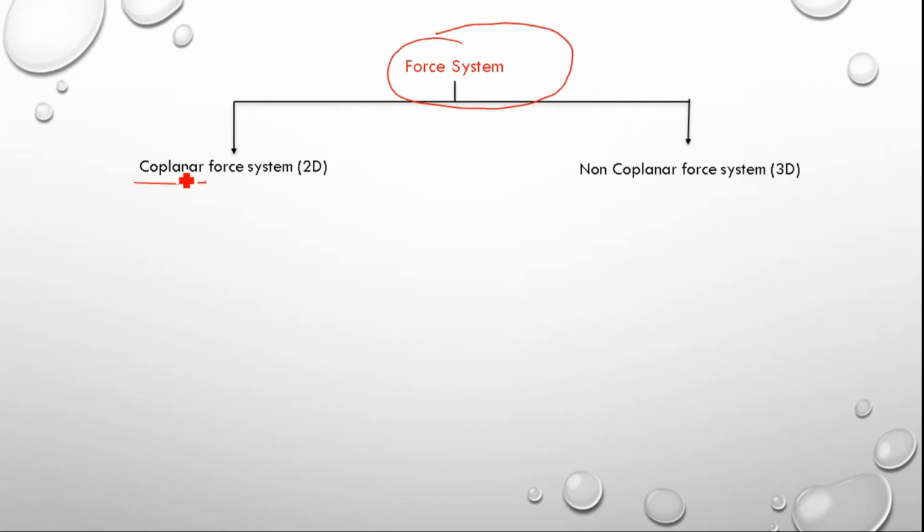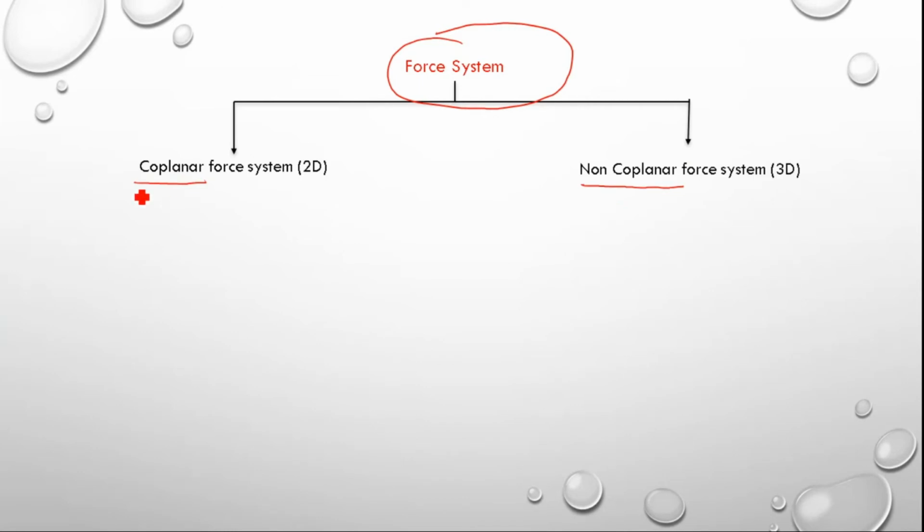If the forces are acting on a spatial system, which is also called non-coplanar, it means in this force system the forces will not act on a single plane. The forces will act on different planes. Then the force system is called a non-coplanar force system. That means here forces will not act on a single plane.